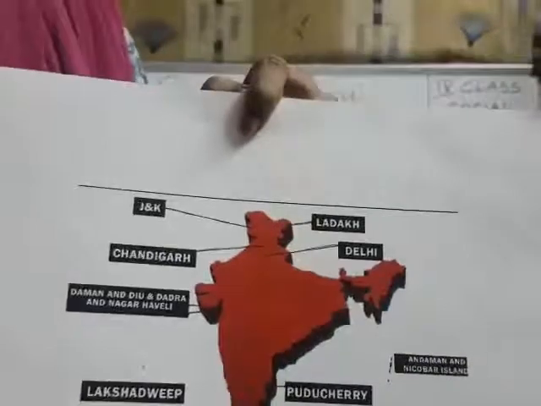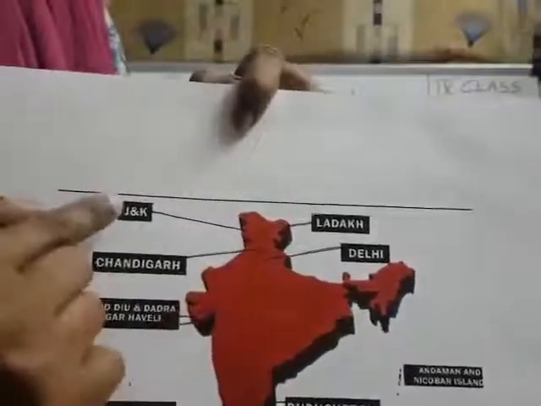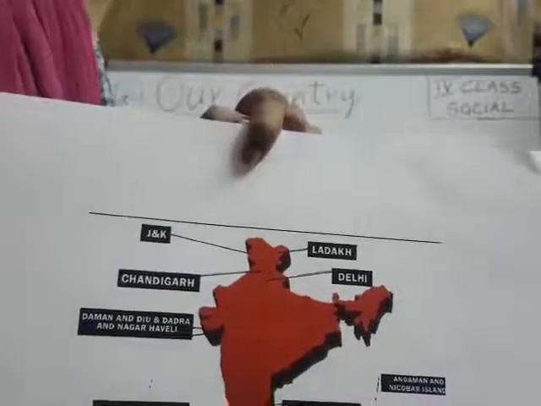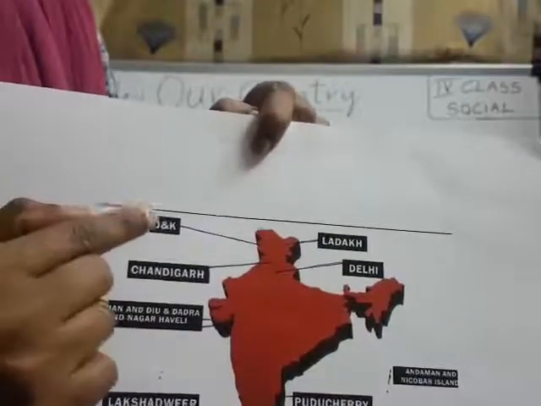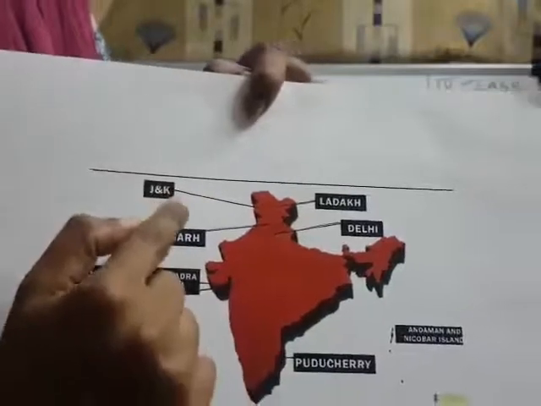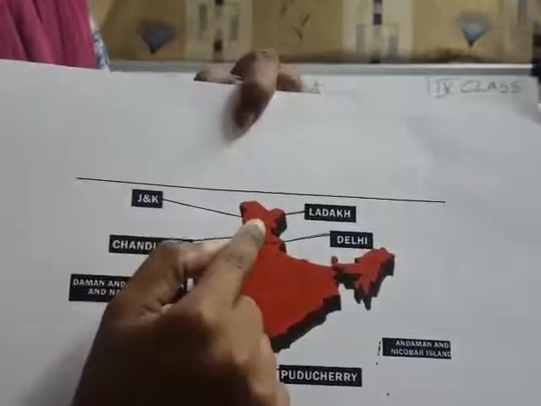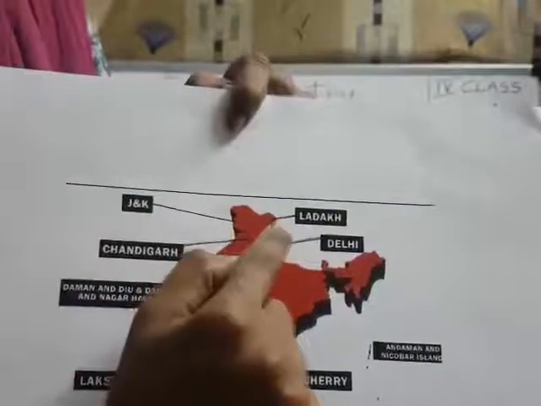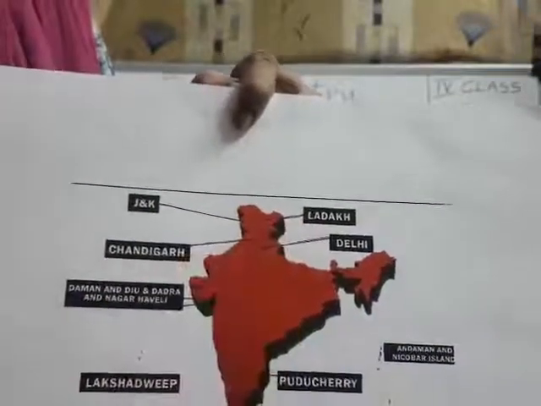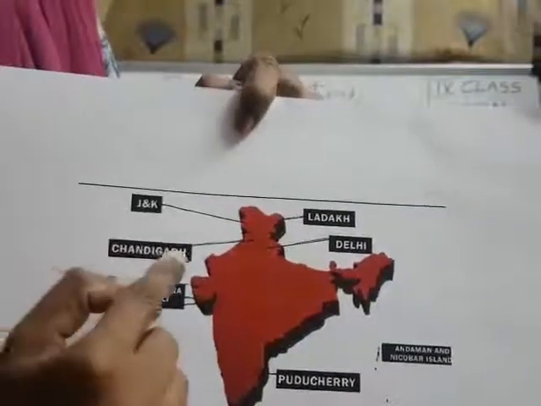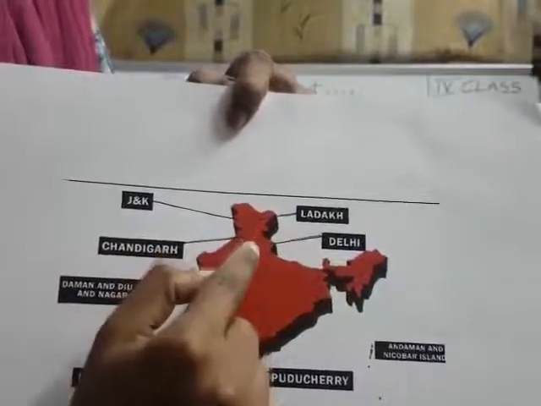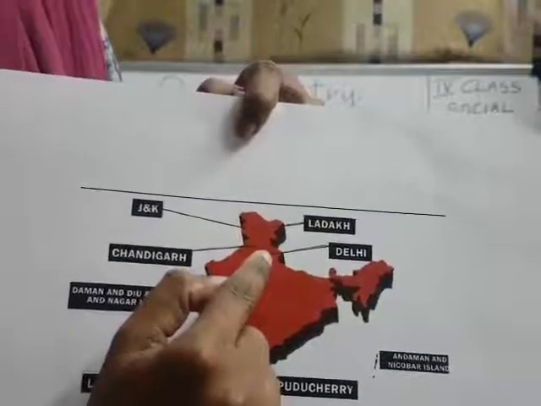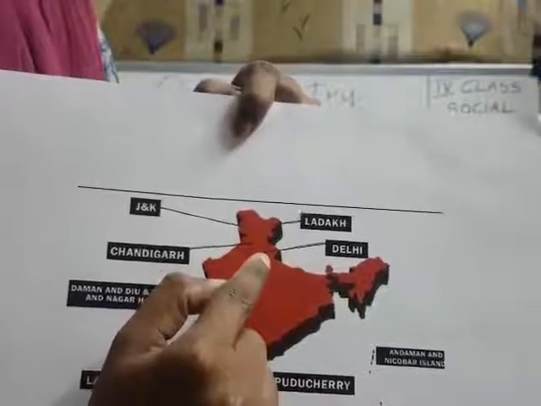Now look here. First, I said Jammu and Kashmir is a union territory, right? Jammu and Kashmir is divided into two union territories. One is Jammu and Kashmir and another one is Ladakh, okay, children. Another union territory is Chandigarh, and our capital, Delhi. Delhi is also a union territory, understood? It is the National Capital Territory.